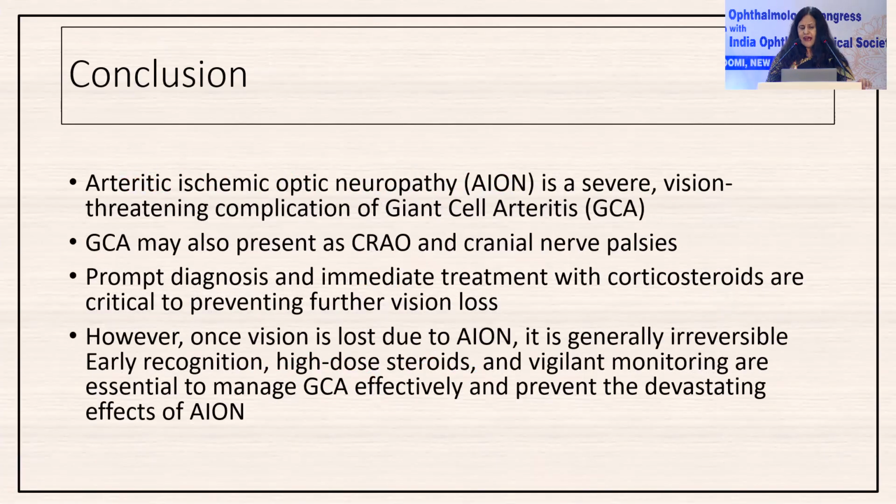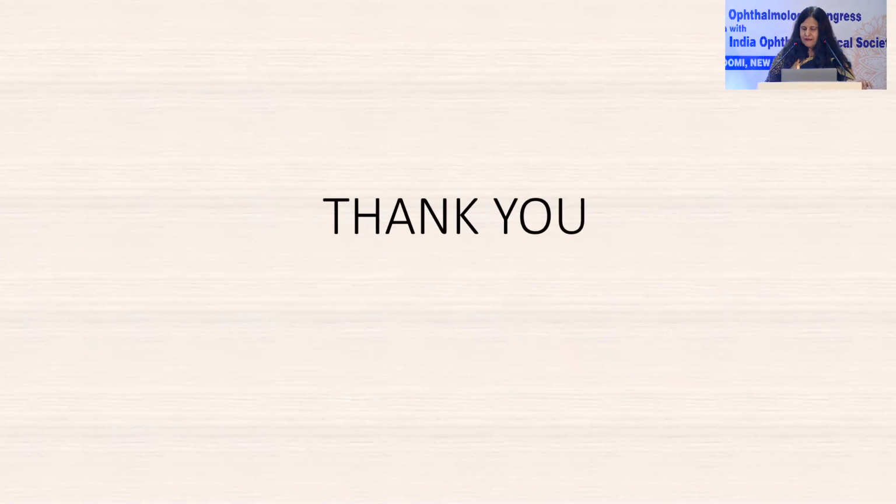So in conclusion, arteritic ischemic optic neuropathy is a severe vision-threatening complication of GCA, and it can also present as CRAO and cranial nerve palsies, where the patient will present with diplopia. Prompt diagnosis and immediate treatment with corticosteroids are critical to prevent further vision loss in the other eye. However, once the vision is lost due to AION, generally it's irreversible. Hence, one needs to be very proactive in management. Thank you.